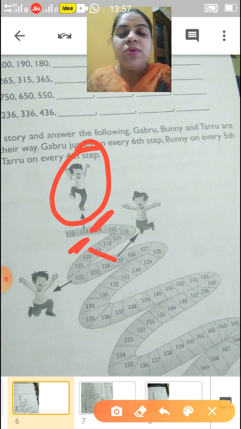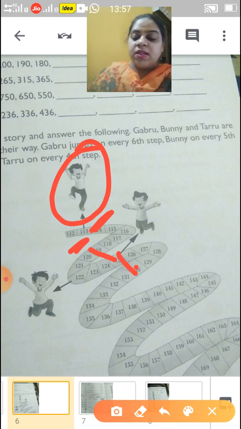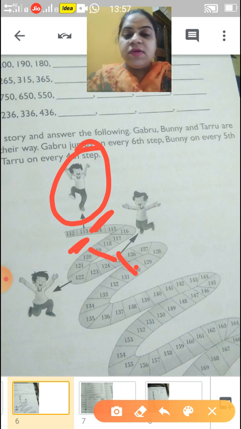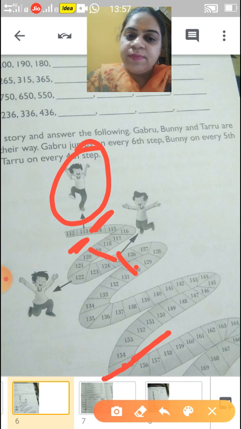114 you are starting to count. So the 6th step is on 119. Now children, his next jump is on 125. Okay. Now his third jump. Like this we will add 6 steps each time, and according to that we will find out that the 7th jump will be on number 155. Okay children.